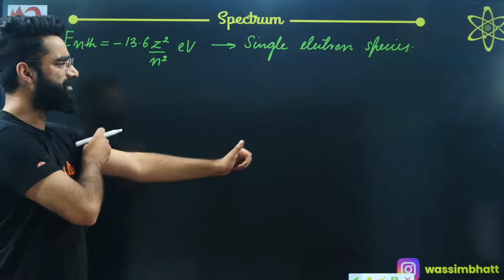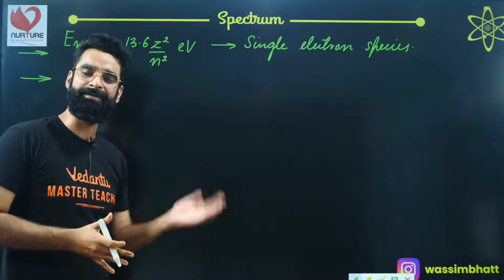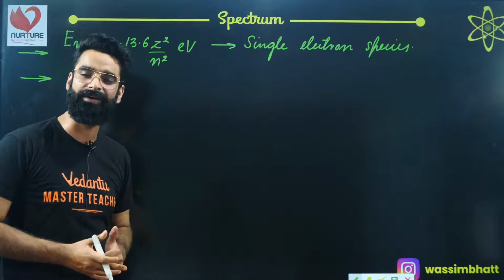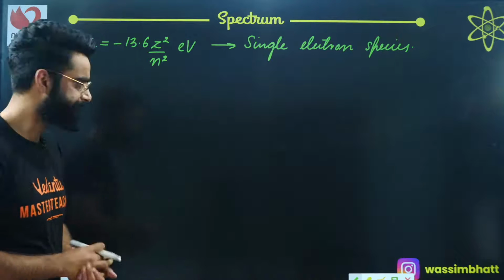Let's get started with something called the hydrogen spectrum. I'm sure you would have studied something called the Lyman series, Balmer series, Paschen, Brackett, Pfund. Let's talk about those series one by one for the hydrogen atom, right?